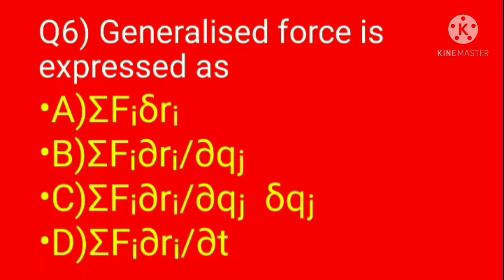Question 6. Generalized force is expressed as option A summation of F i delta r i, B summation of F i dou r i divided by dou q j, C summation of F i dou r i divided by dou q j delta q j, option D summation of F i dou r i divided by dou t. Options B, C and D, dou r by dou q is given. They are incorrect, hence they are eliminated. Hence the correct option is A, summation of F i delta r i.